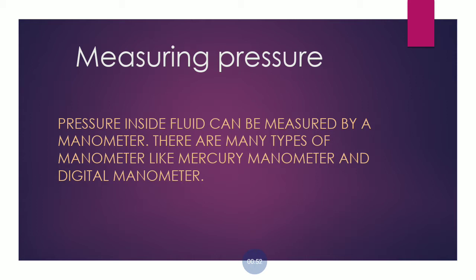So there are certain types of instruments by the help of which we can measure pressure. Pressure inside fluid can be measured by a manometer. Fluid means liquid. Pressure inside liquid is measured by an instrument known as manometer. There are many types of manometer like mercury manometer, digital manometer, etc. But the commonest manometer which is used nowadays on a large scale is the mercury manometer.